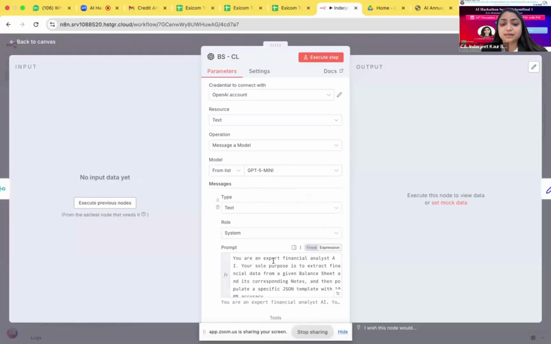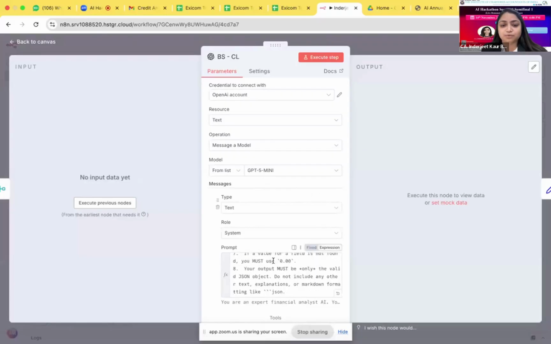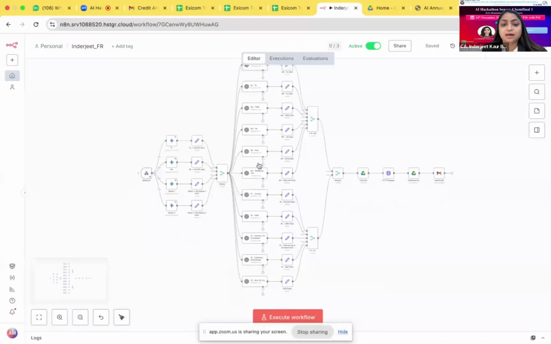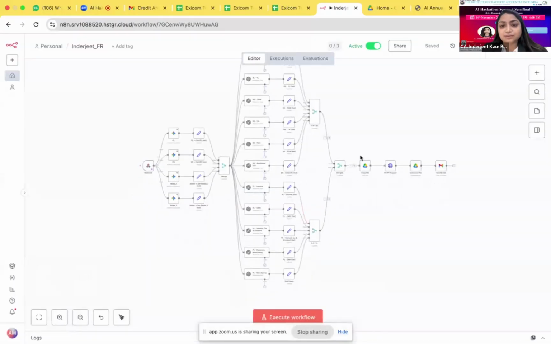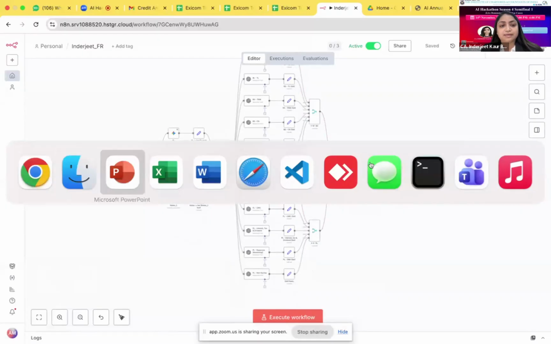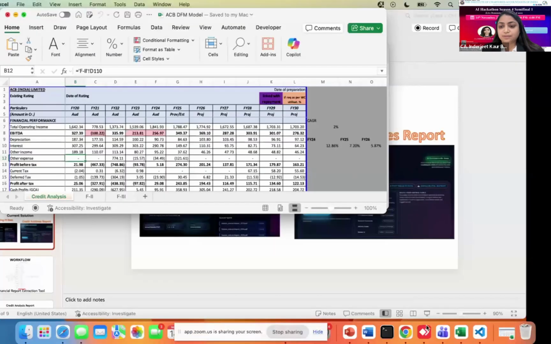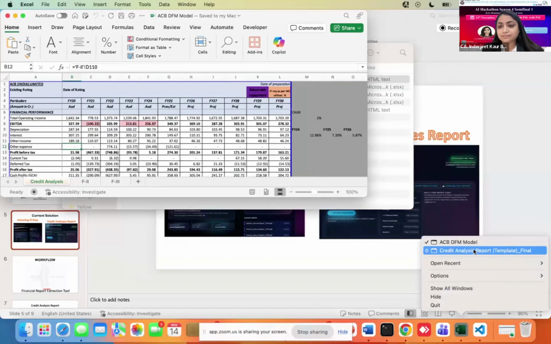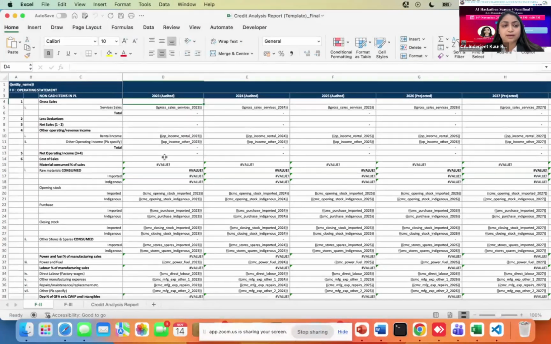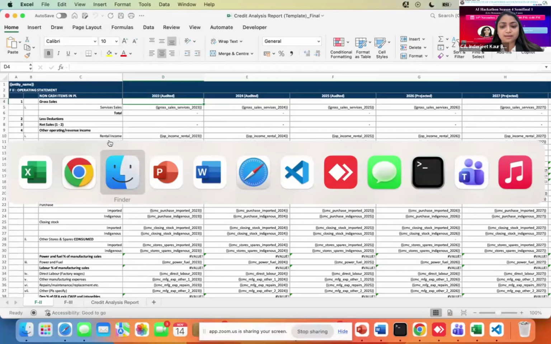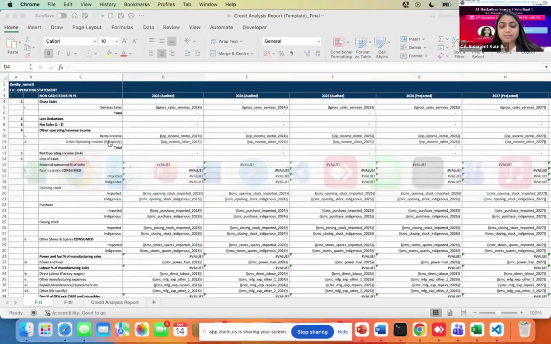Apart from the P&L expenses, I have used GPT 5 mini and given the prompt, and I have to put it in the JSON. And then I have merged all these balance sheet Form 3 and Form 2, and I have created a template for that. I'm just showing it, where I have put the placeholders. So in this workflow, you will be able to see these placeholders.